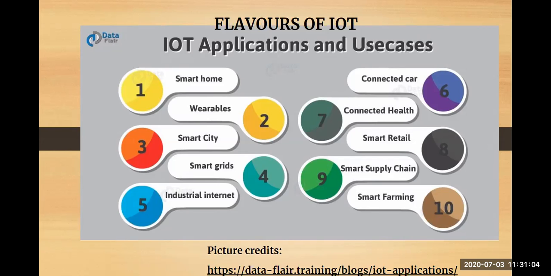Last is your smart farming. When I talk about smart farming, it refers to using IoT in farming. To be very honest, this has not come into the picture as of now. It is still under research, but we are looking forward to having smart farming soon, and this will really help our farmers make things easier for them in terms of sensing the type of soil, managing the data, and knowing what type of crop can be grown. So that all comes under your smart farming.